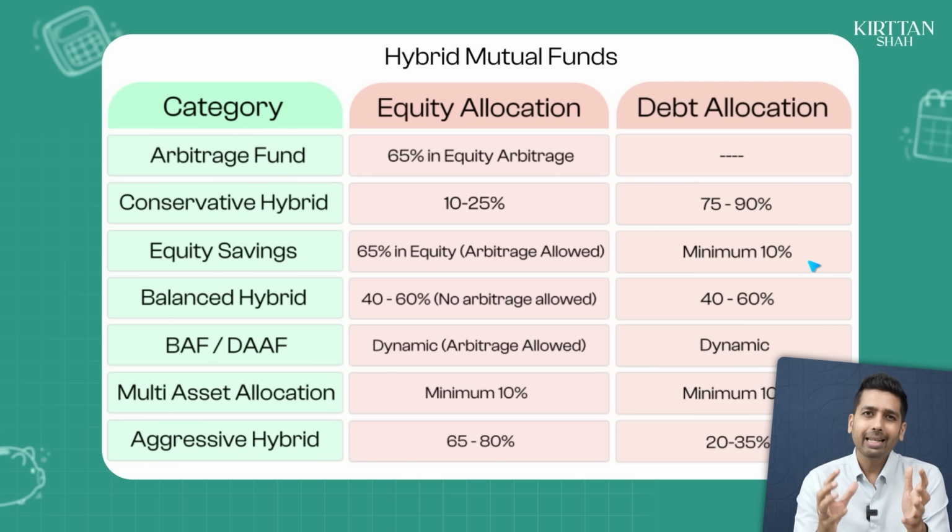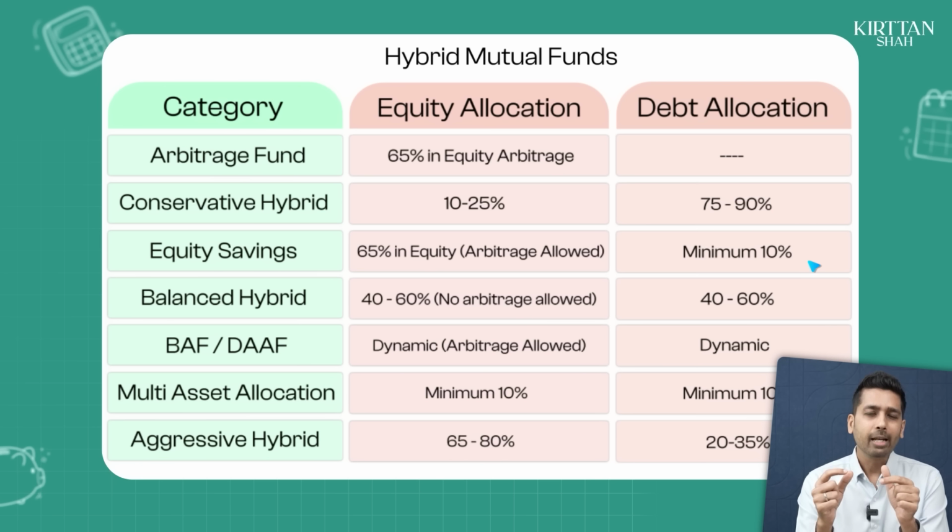Now, even when the category says or allows that you can have 65% in equity, not this entire money is invested in equity. Only 10 to 20% of this money is invested in equity. The remaining is invested actually in arbitrage. Now, why is this done? So let's say if you invest 100 rupees in the equity savings product, look at it this way. 10 to 20% of the money is going to get invested in equity, and the remaining will get invested either in arbitrage or in debt, which means this product is not very aggressive. It is very conservative because not more than 20% of your money is going to be in equity. The remaining 80% is arbitrage or debt.